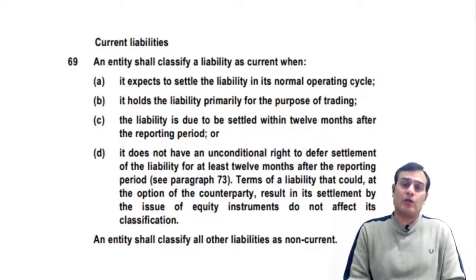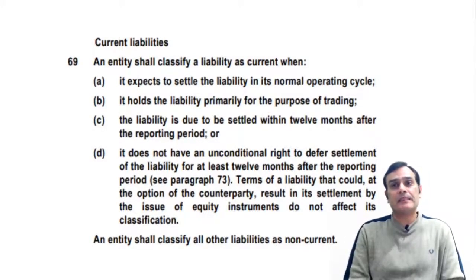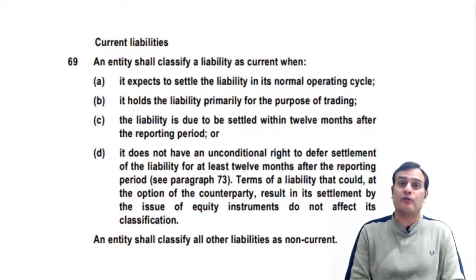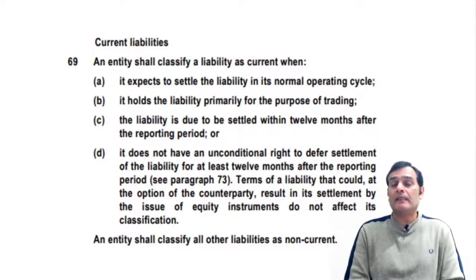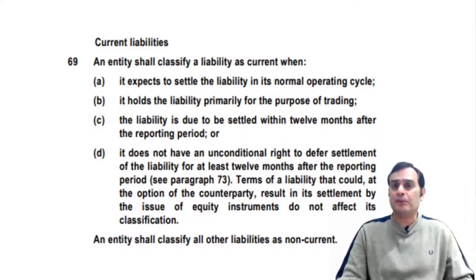If you look at the clause number A, first of all it says in para number 69, an entity shall classify a liability as current when it expects to settle the liability in its normal operating cycle. When you calculate an operating cycle, of course, we consider a gross cycle. That means we would consider the inventory holding period and a debt collection period.